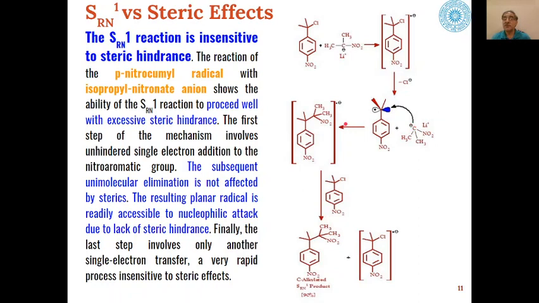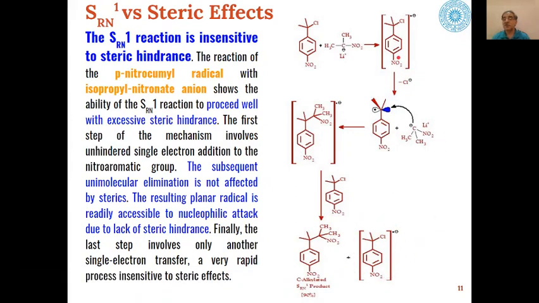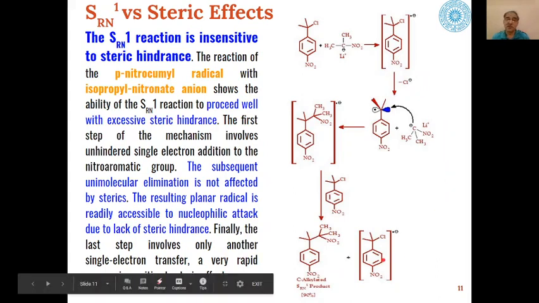One electron will be transferred to this, and we will get a radical anion of the alkyl radical and the nucleophile. Then this radical anion will further react with one more molecule of the para-nitrocumyl chloride, and one electron will be transferred from here to this one, and we will get the C alkylated product, which is formed in 90% yield, and then chain reaction will again go on because of the formation of this radical anion of the alkyl.